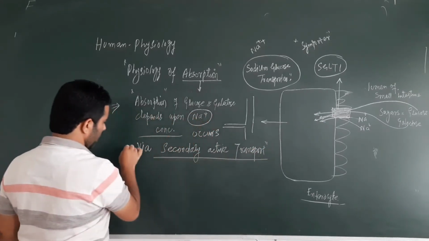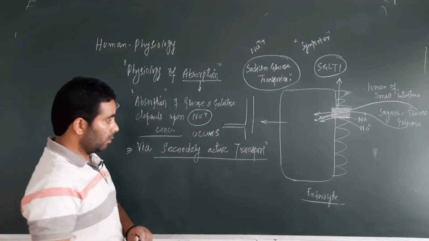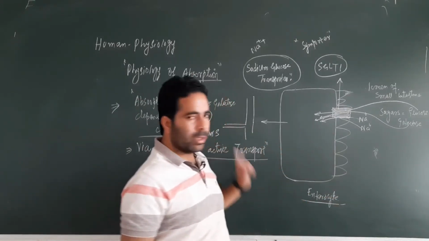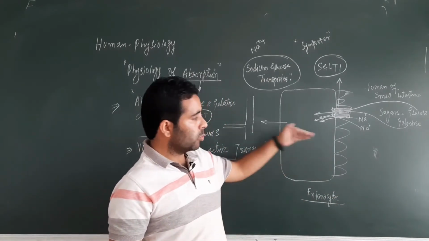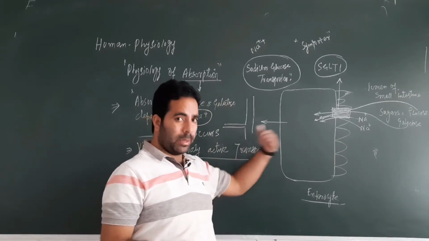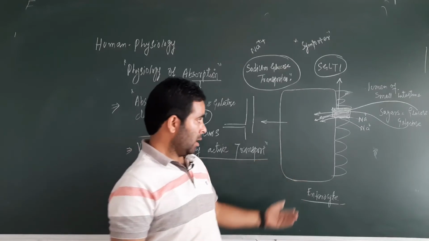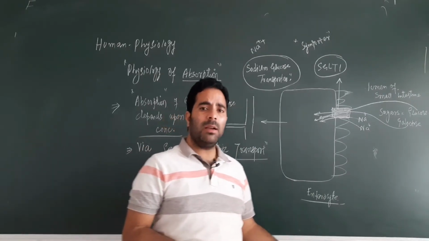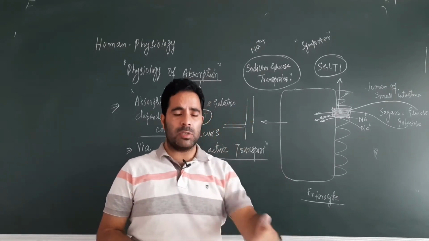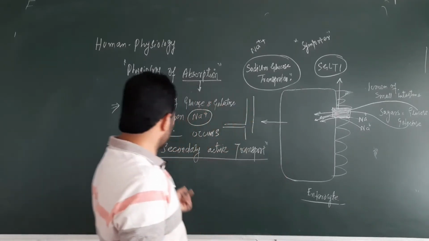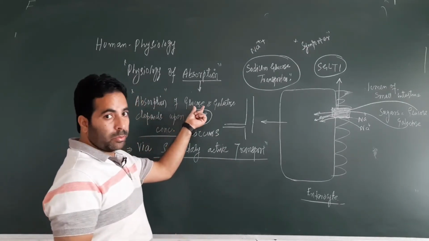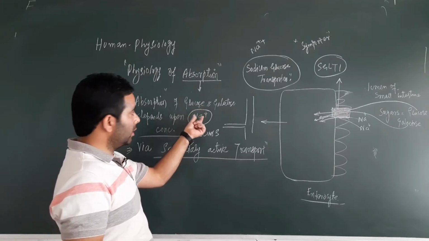I even tried to make you understand in the beginning that secondary active transport means where two molecules are moving in the same direction and one is moving along the concentration gradient, another is moving against the concentration gradient, one by an active process, another by a passive process. If they are moving through the same transporter, sharing the transporter, this is known as secondary active transport. So glucose, the very important sugar that your brain and muscles need as fuel.